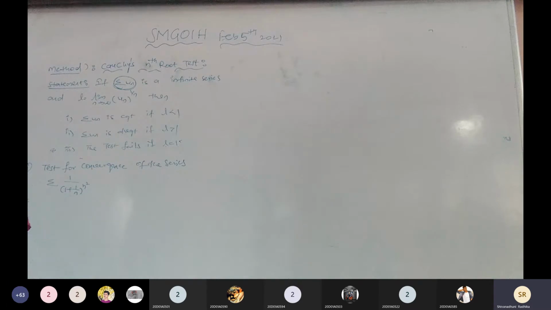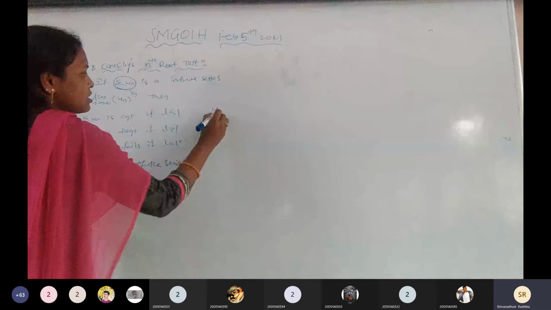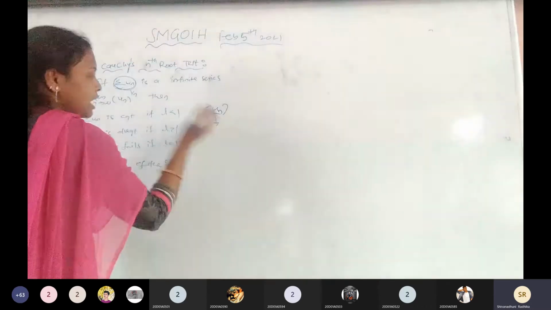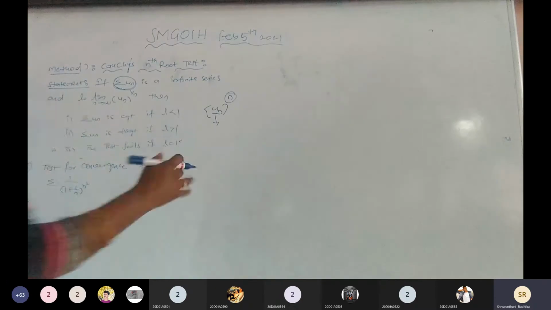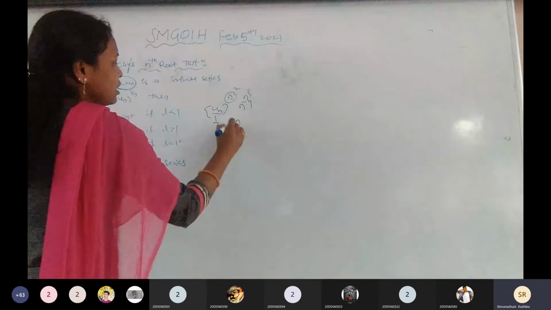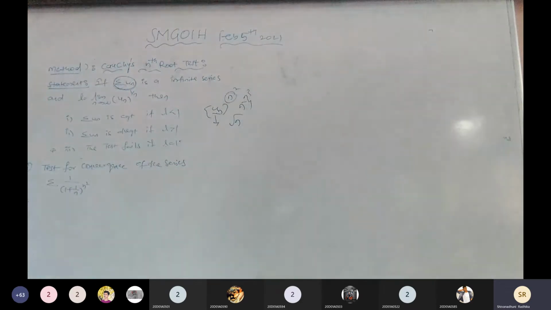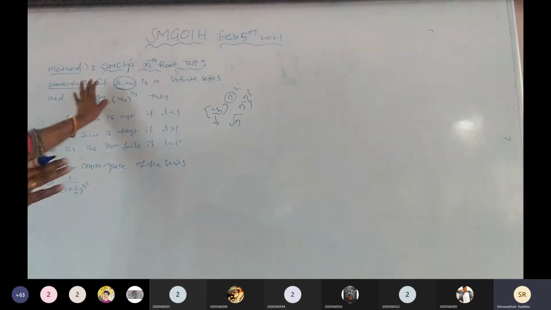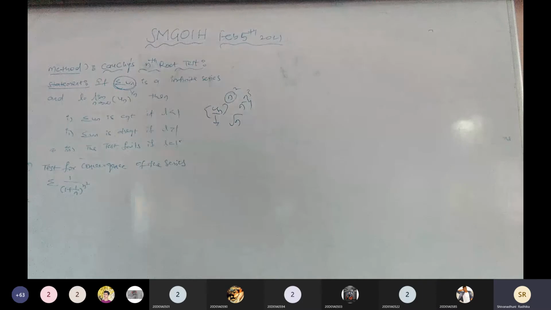When are we going to apply Cauchy's nth root test? Tell me anyone. When the given series has the total power n, either n square, n cube, or n to the power of minus 4 or anything, but the total series has a power involving n, then we go for Cauchy's nth root test. Are you getting my point, all of you, please?